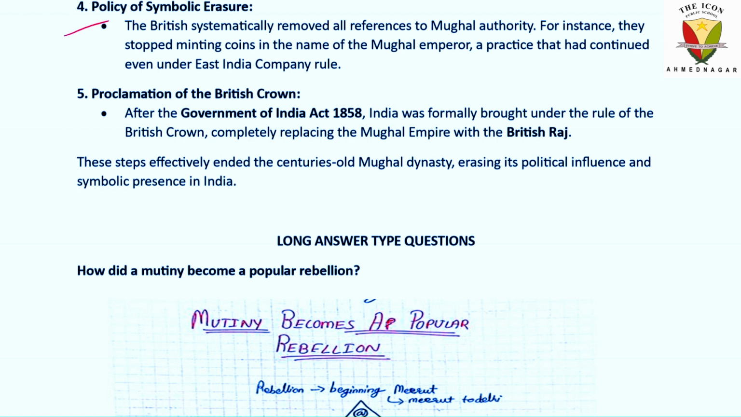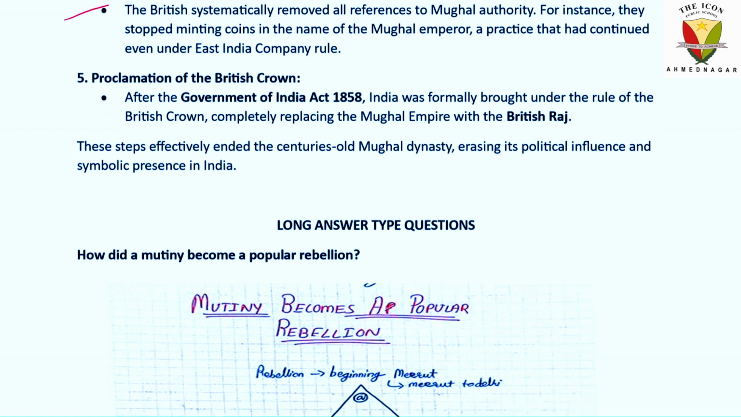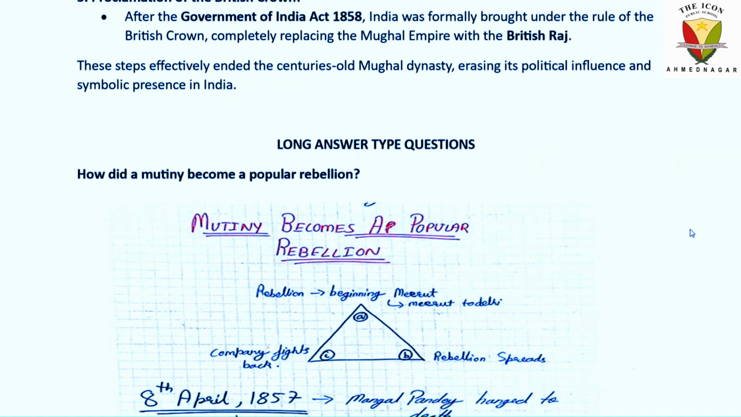You can write that point also, which was there in the previous question. Policy of symbolic erasure: you can write that the British systematically removed all references to Mughal authority. For instance, they stopped minting coins in the name of the Mughal emperor, a practice that had continued even under the East India Company rule. So they stopped everything there. These steps effectively ended the centuries-old Mughal dynasty, erasing its political influence and symbolic presence in India.